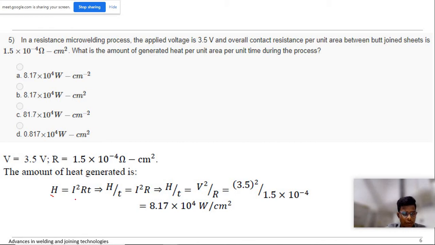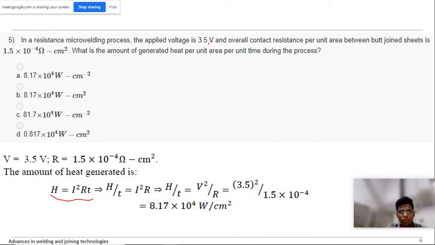So this is the formula, right? I square RT. Resistance is given as ohm centimeter square, and they ask us to calculate heat generated per unit area per unit time. So this T will go here, and ultimately we need to calculate H by T, so I square R. But here they have given us 3.5 volts.